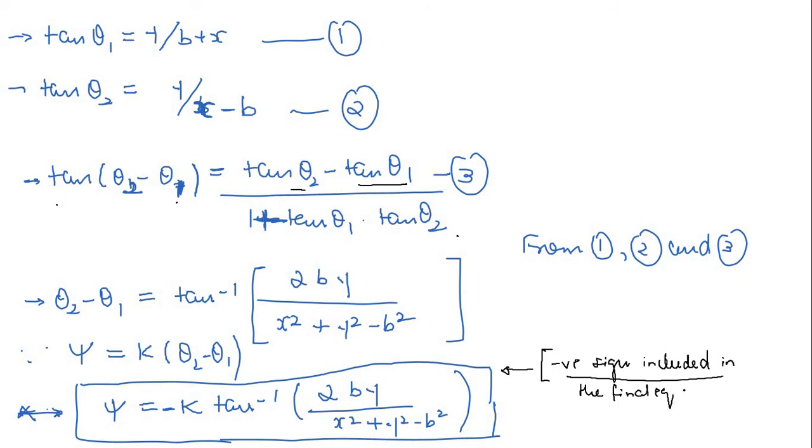Actually I took this from a research paper, where I think they were confused with this plus and minus sign, but I would advise all of you not to get confused with this. This is nothing, right? Either you take plus sign or negative sign. So let me take a minus sign here, then no problem. Okay, let us put it as minus k. So finally we will have this equation.